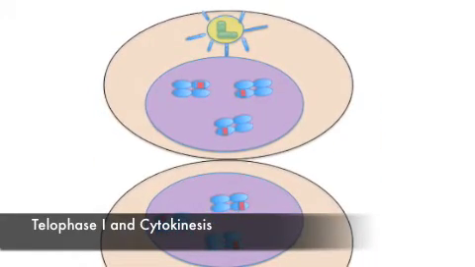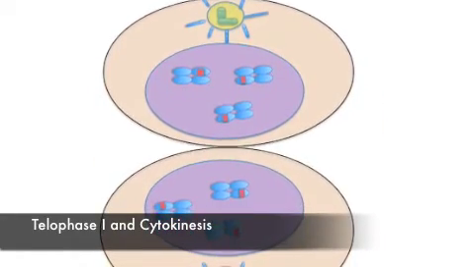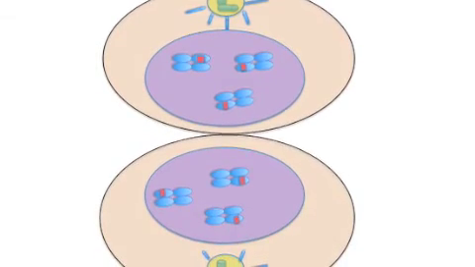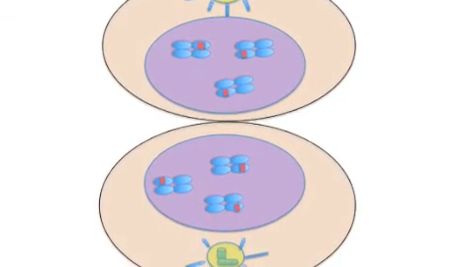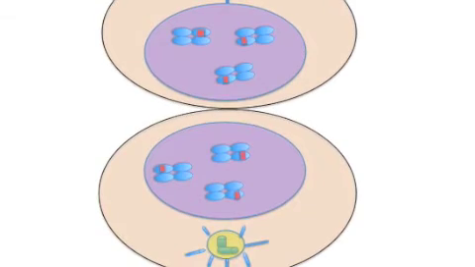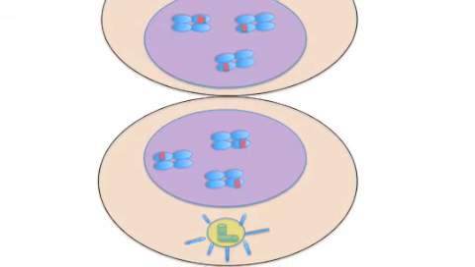At the start of telophase 1, each pole of the cell has a haploid set of replicated chromosomes with sister chromatids containing DNA from other sister chromatids. After cytokinesis occurs, two haploid daughter cells are formed. Now, another part of the meiosis cell cycle occurs, or meiosis 2. No replication occurs between meiosis 1 and 2, and meiosis 2 is extremely similar to regular mitosis.